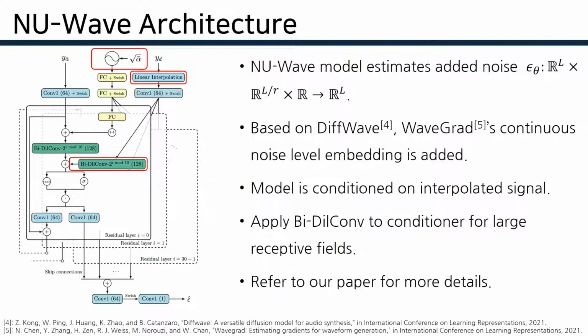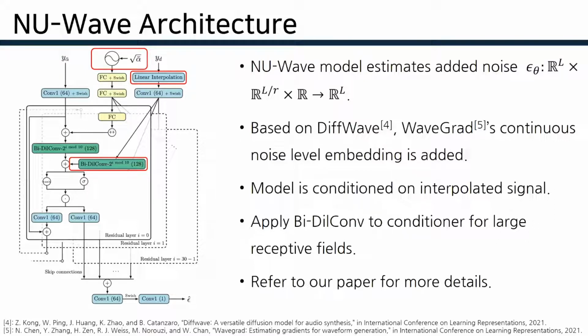This is the architecture of NU-Wave. The NU-Wave model estimates added noise from three inputs: noisy signal, current added noise level, and downsampled signal. Red boxes are main changes from the original DiffWave architecture. Based on DiffWave's bi-dilated convolution architecture, we added WaveGrad's continuous noise level condition, while DiffWave conditions on an integer diffusion step.